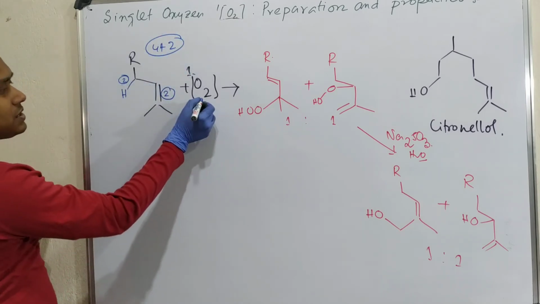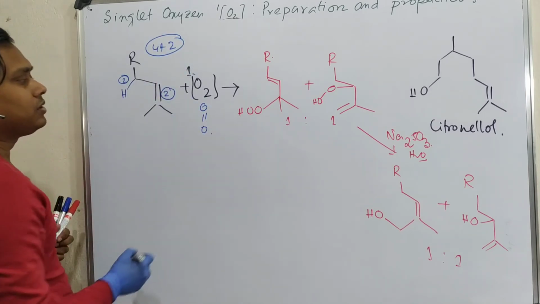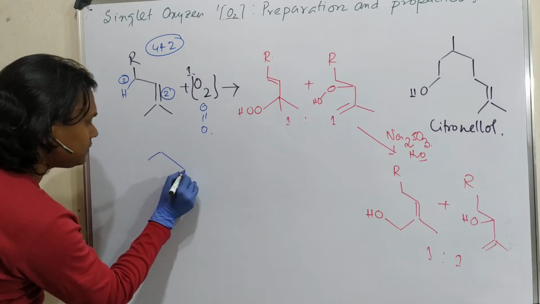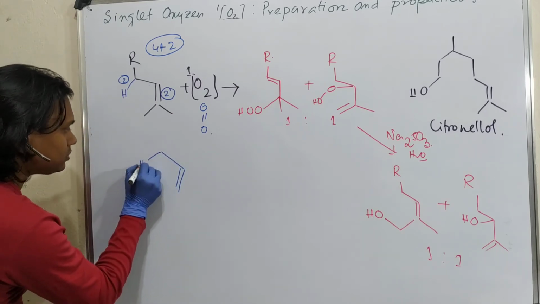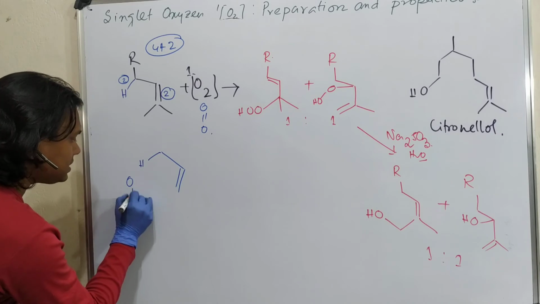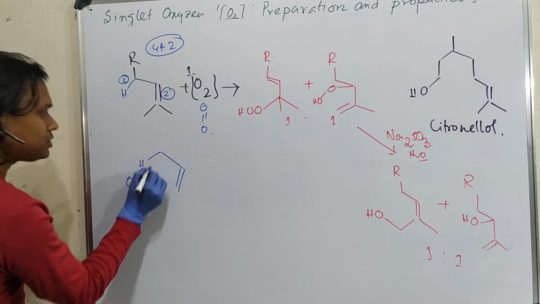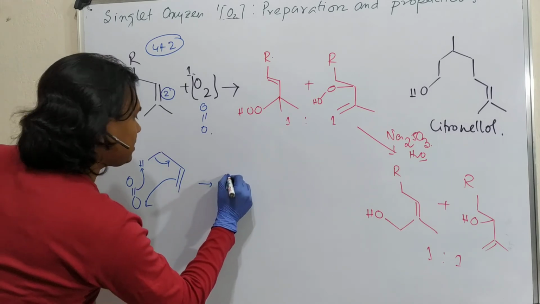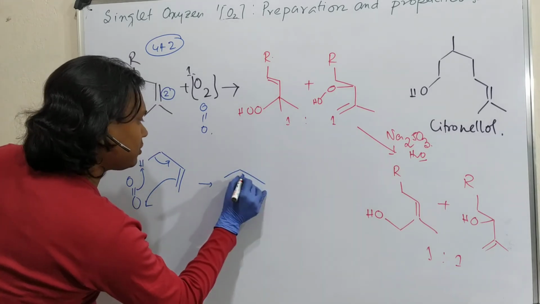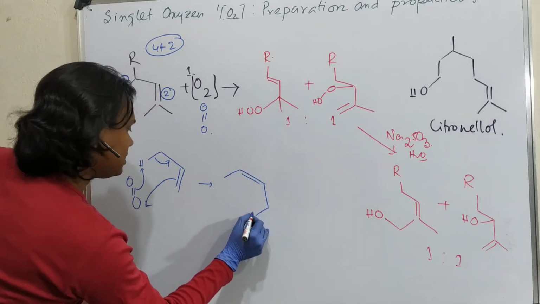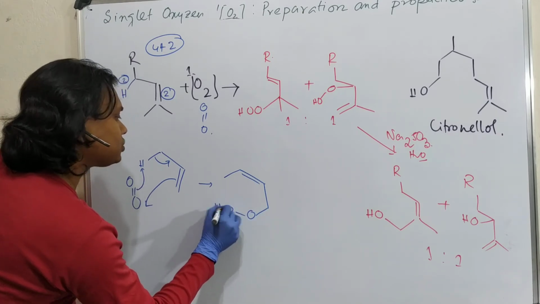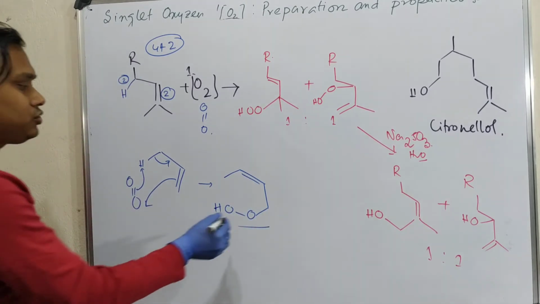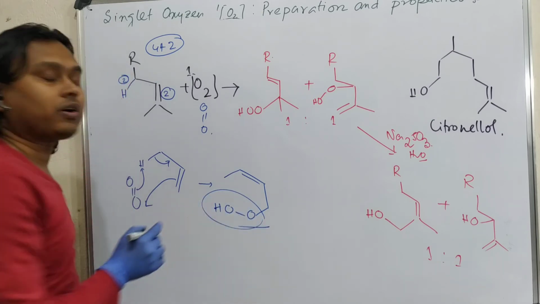Why? Because the oxygen is 2 electrons. So how does this reaction happen? Let me give you a quick picture. This is oxygen. It abstracts this hydrogen, the double bond goes there, and this comes. So what does it result in? The double bond is here, and this is OOH. Fine. So actually a hydroperoxide is produced.